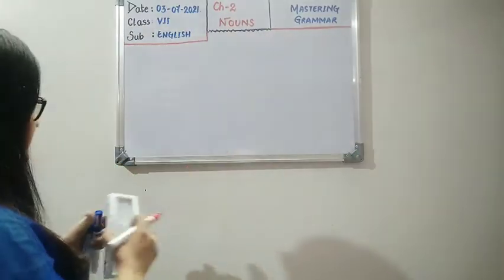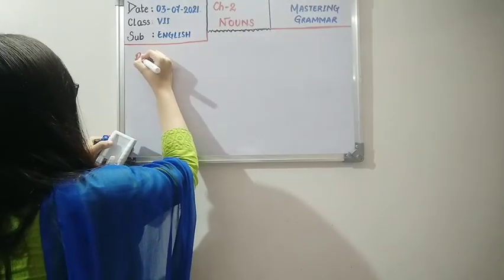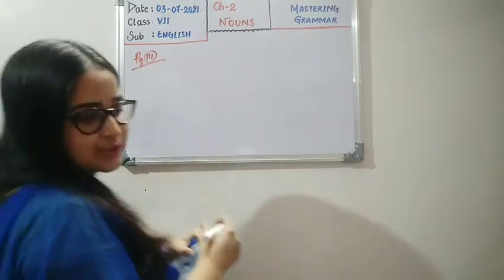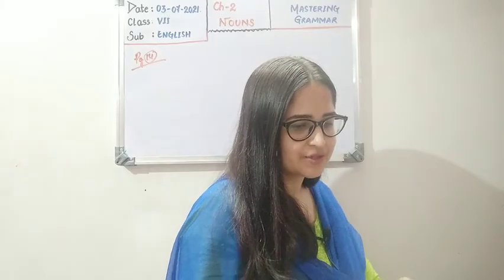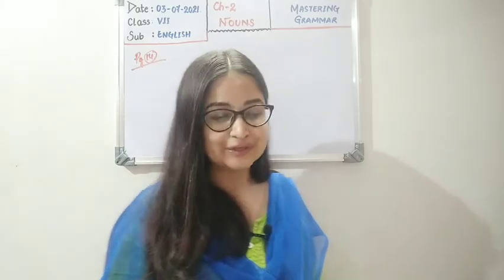Which is the first exercise? I won't be writing the questions. That's on the first page only, page 14. Let me write the page number, page 14. You have been asked to identify the different kinds of nouns here, and you also have to write the names of them. So let's do it.